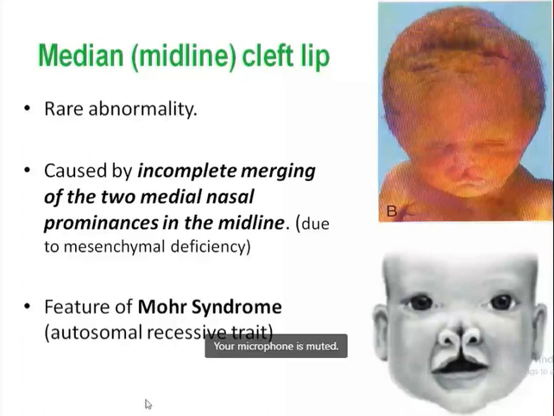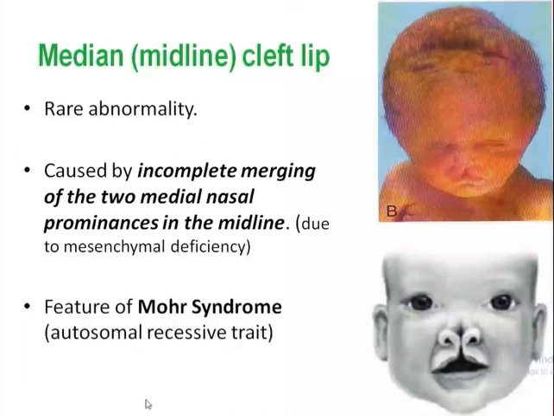And this occurs because of deficiency of mesenchyme, where if the mesenchymal tissue fails to fuse, it results in this cleft deformity. And the midline cleft lip is one of the features of Mohr syndrome, which is a genetic disease considered to be an autosomal recessive trait.